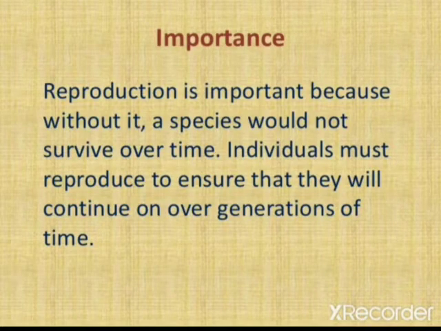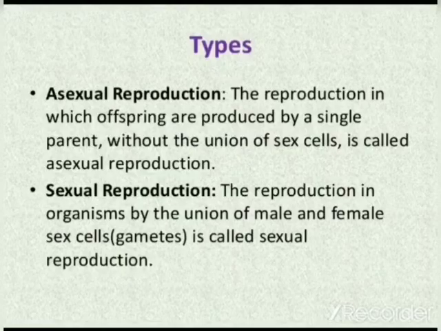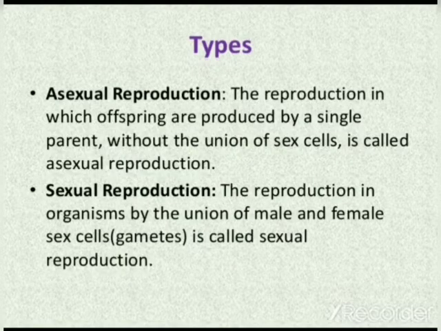Reproduction is important because without it, a species would not survive over time. Individuals must reproduce to ensure that they will continue on over generations of time. So students, as you know, there are two types of reproduction: asexual reproduction and sexual reproduction.